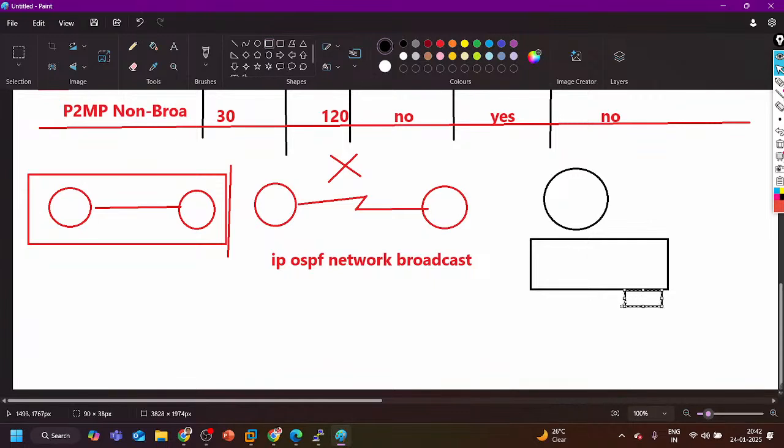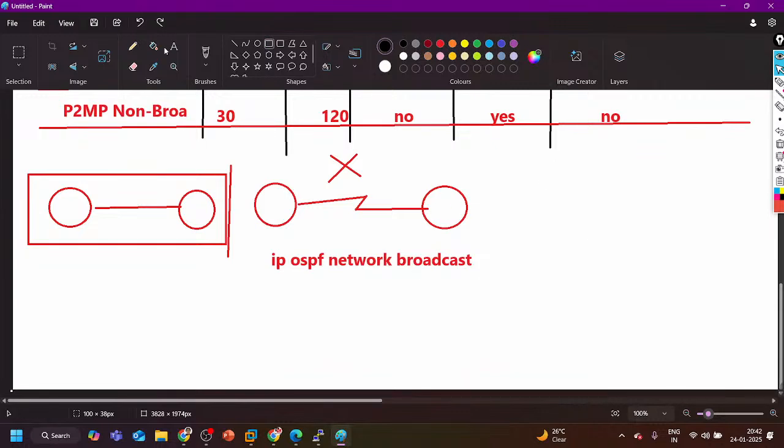On the router we have an Ethernet port, and over the Ethernet port we insert the SFP. So your port is still Ethernet only. Okay, clear, clear. Okay.